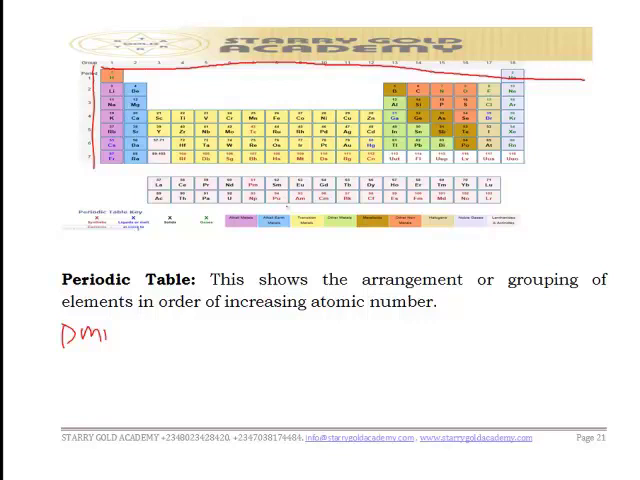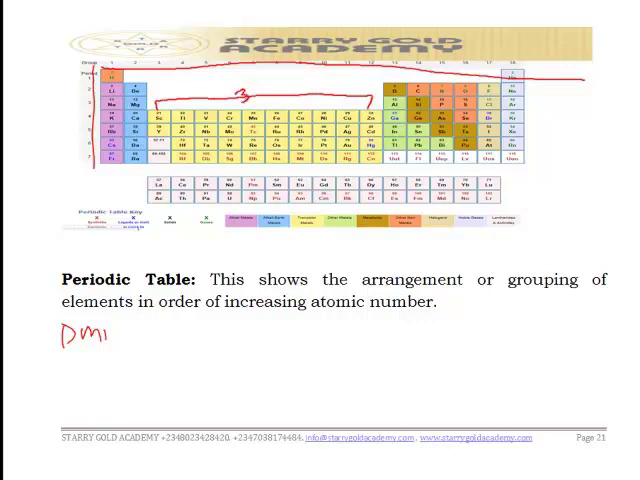Some textbooks or materials will say we have group 1 to group 18. Some will say we have group 1 to group 0. So if you have any material or you've seen any periodic table that indicates group 1 to group 18, that means they are including what we call the transition metals.